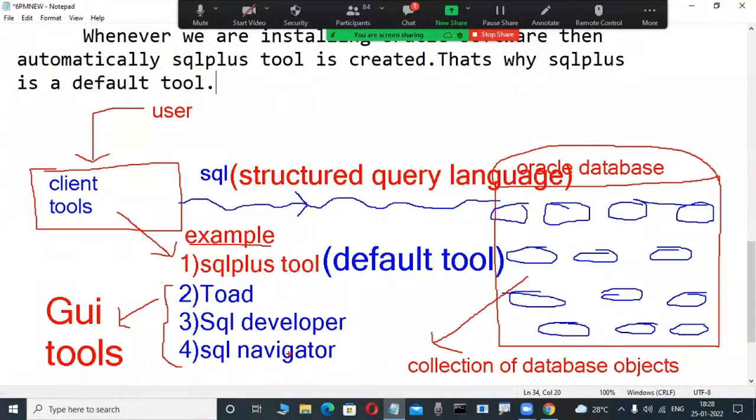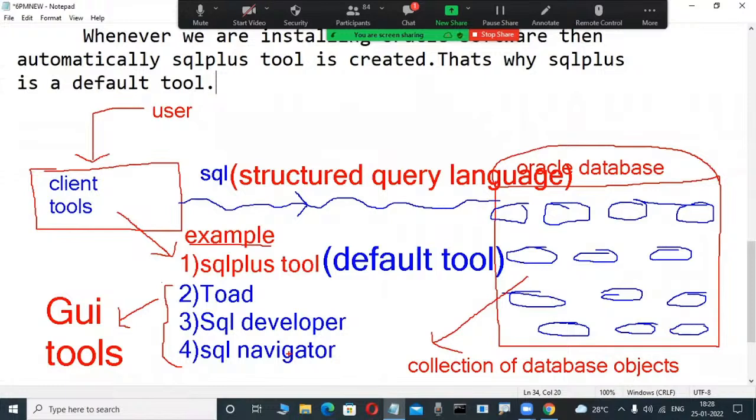Draw this because the terminology is new. Users connect through client tools. Some tool names are SQL Plus, SQL Developer, SQL Navigator. SQL Plus is the default tool we are not required to install.